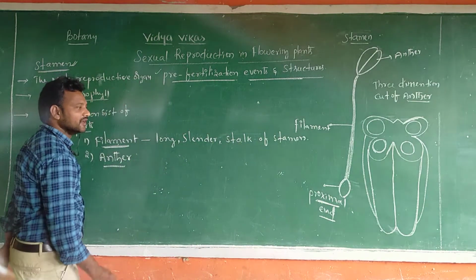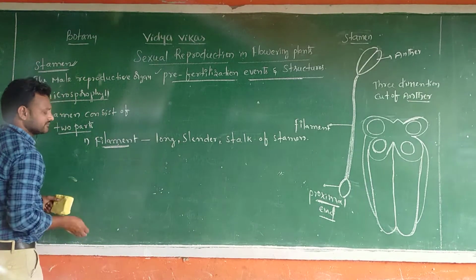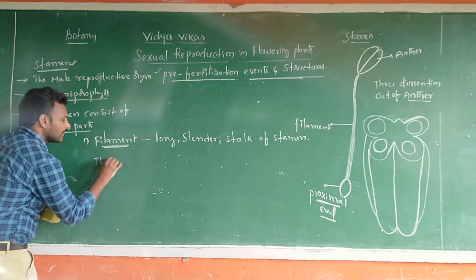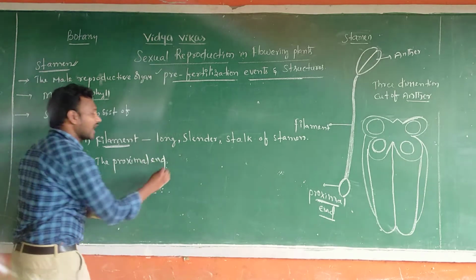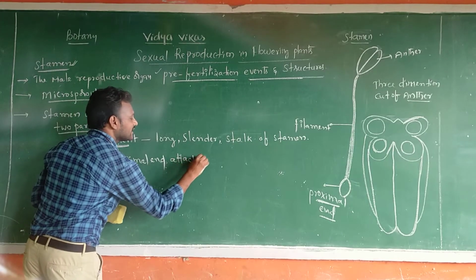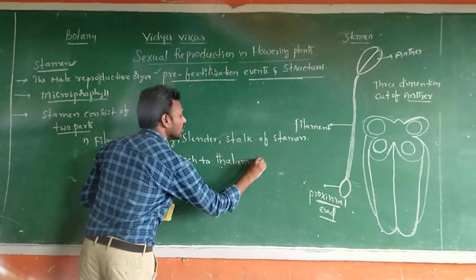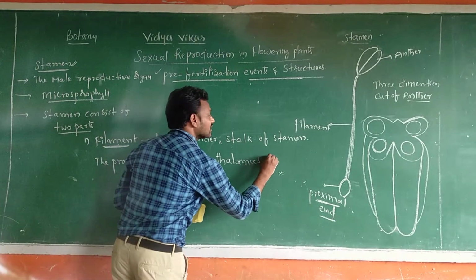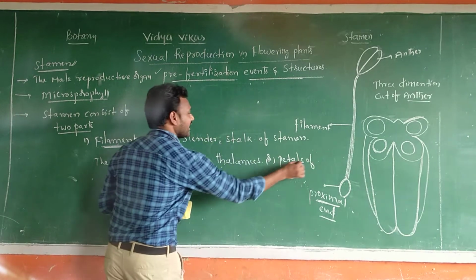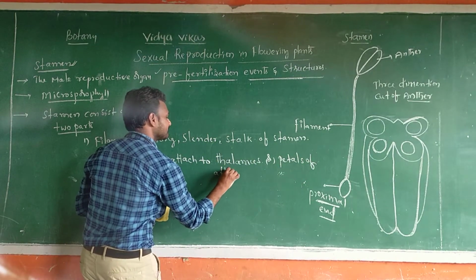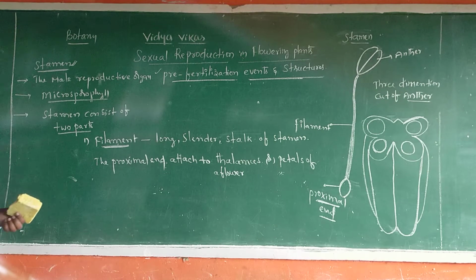The proximal end is attached to which one, sir? Thalamus, or petals of a flower. You saw this already in the structure of flowers.